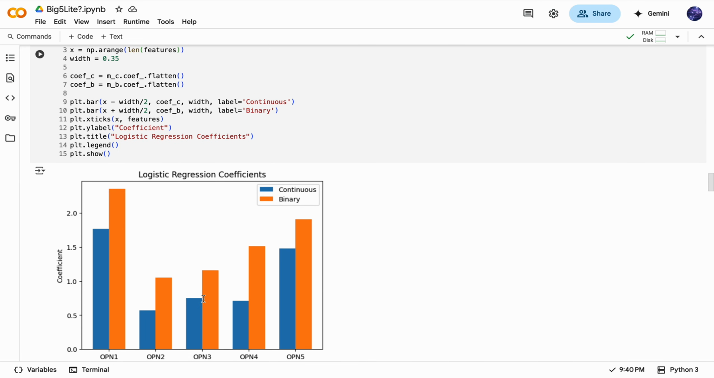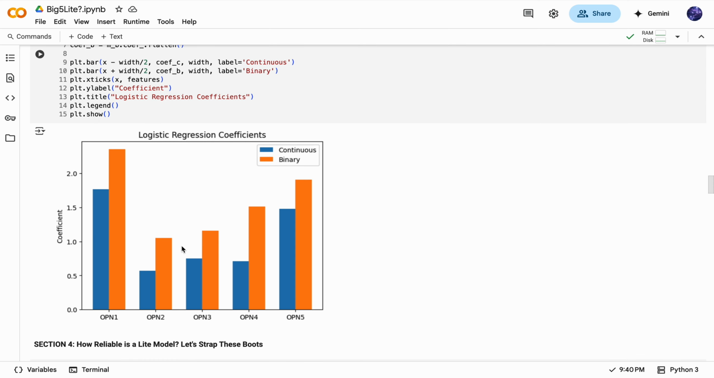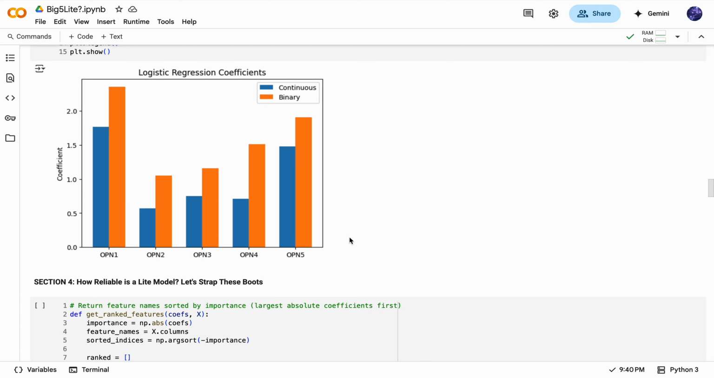So here I made a little chart of the coefficients, and the binary bars seem taller, but that doesn't mean that the model is better. It just means that the inputs are scaled differently. And what matters here is that both of the versions agree that openness 1 and openness 5, the questions are the strongest predictors of high openness for that person.